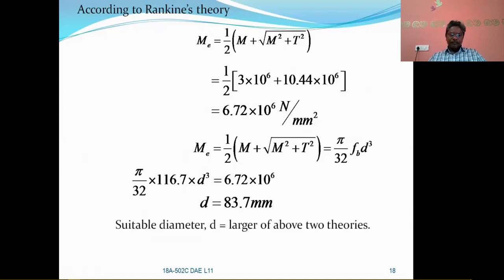So suitable diameter D is equal to the larger diameter of the above two theories. That means according to the Guest theory, diameter of the shaft is equal to 86 mm, which is to be considered. And this may be rounded up to the next higher value, that is as per the standards 90 mm you can keep. So this is the problem based on combined twisting moment and bending moment.